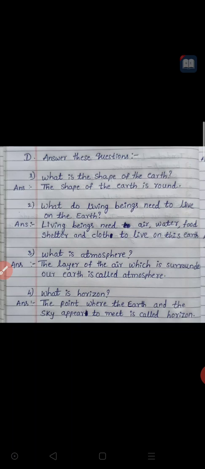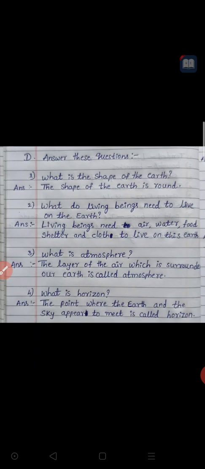Then next, fourth one. What is horizon? Horizon means what? Can you guess? Just think. I explained to you the definition of horizon when I was explaining that lesson. Okay, think about it and get the answer.